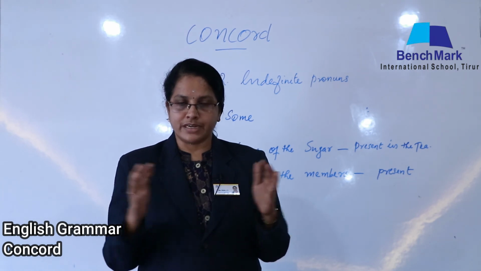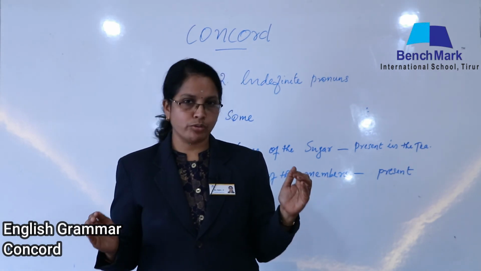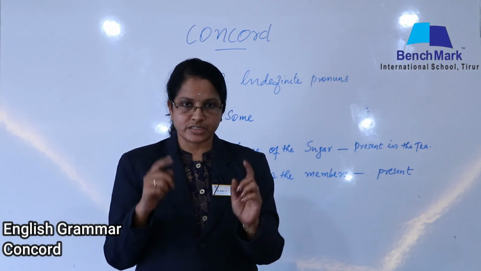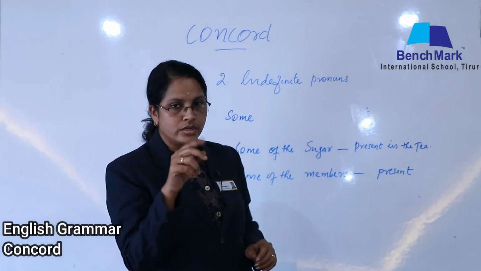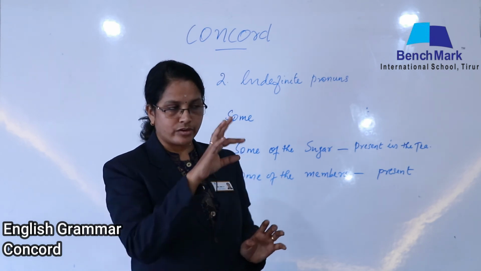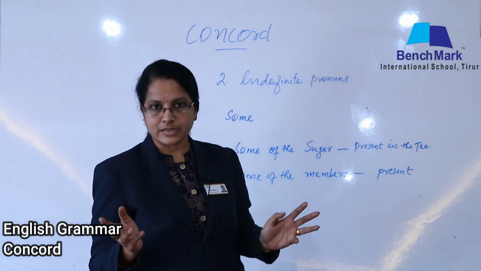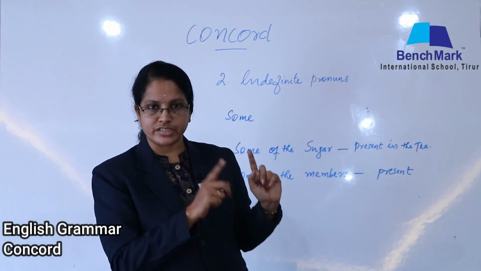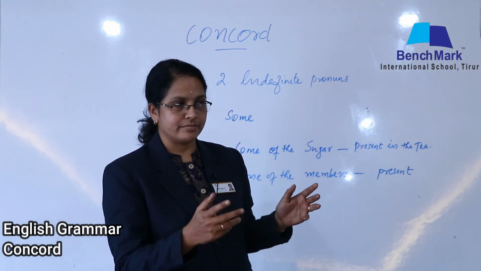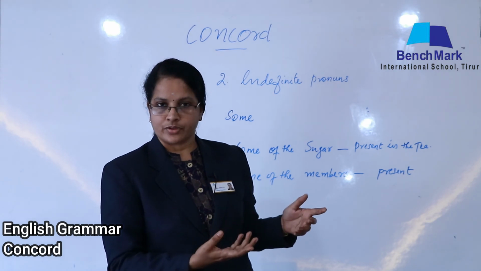See, nouns can be divided into countable nouns and uncountable nouns. Countable nouns are those which it is possible to count. So children is my noun. Can you number it 1, 2, 3, can you count them? It's possible, so we can say it is countable. In the same way, I'm asking about water.